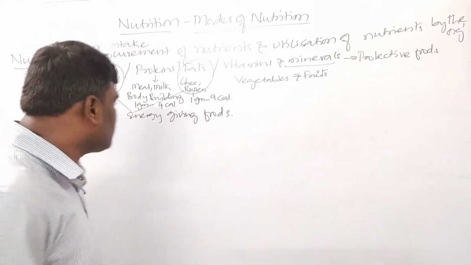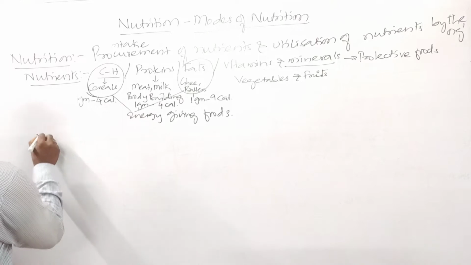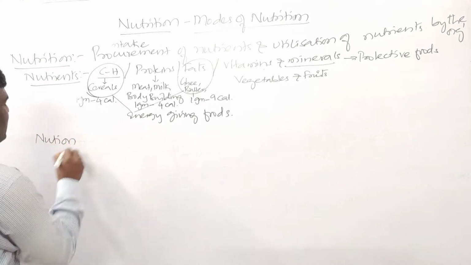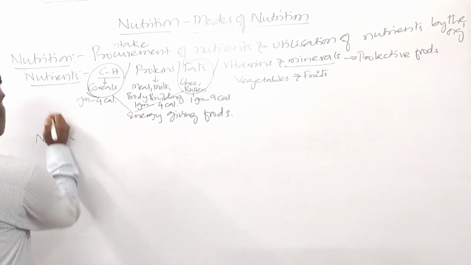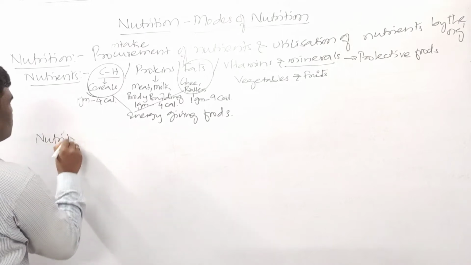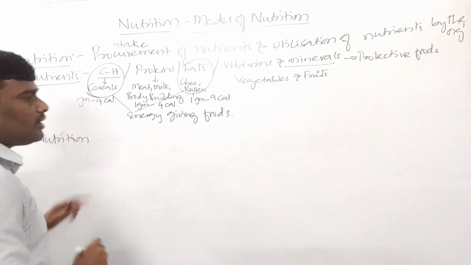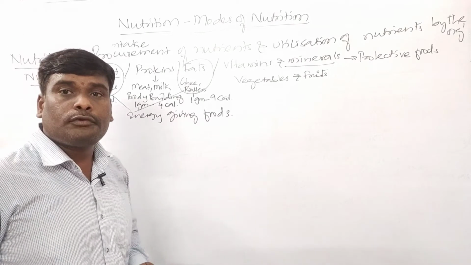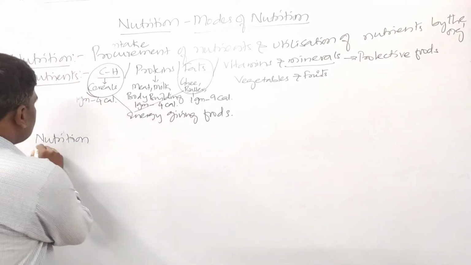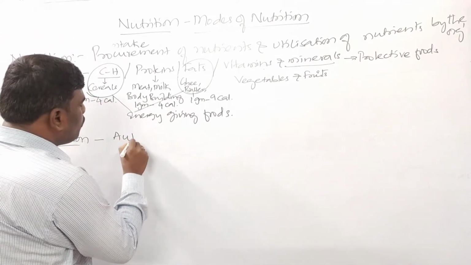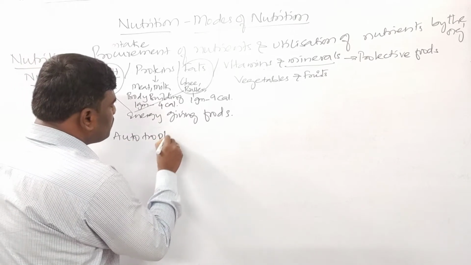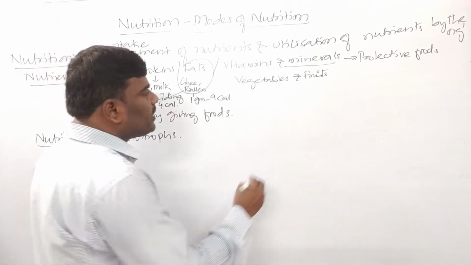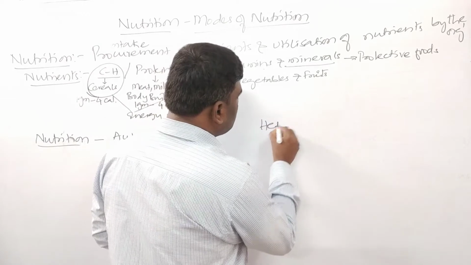Got the point, children? So this nutrition mainly is of two types. What is that? First one is autotrophs and second one is heterotrophs.